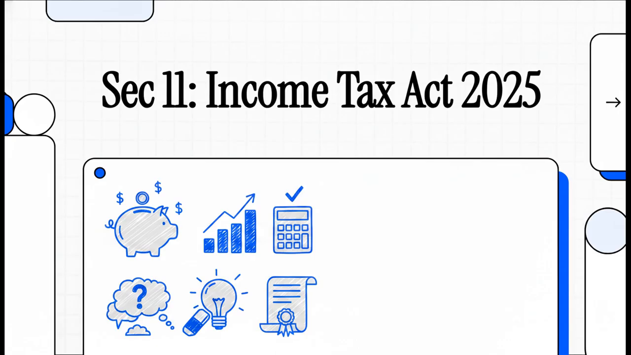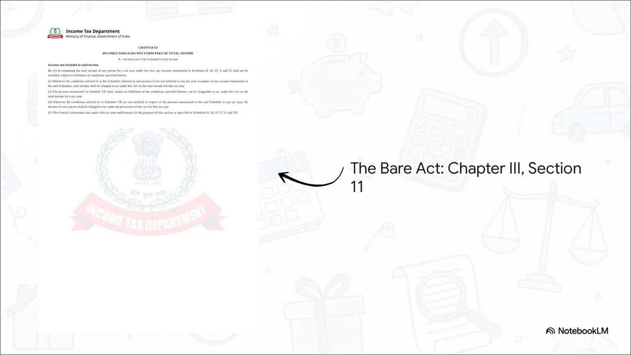This entire section revolves around incomes that completely bypass your total taxable income. Let's break it down with some simple logic. Okay, take a look at this. This right here is the direct extract from the Act, Chapter 3, Section 11.